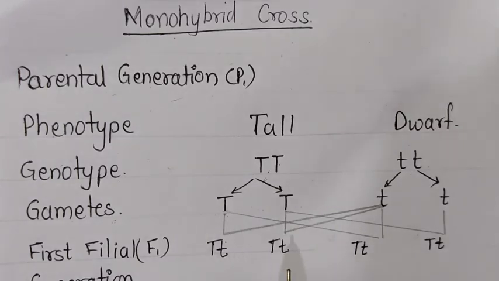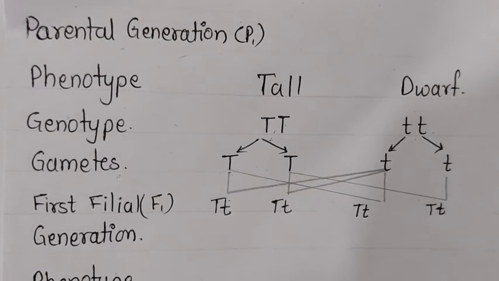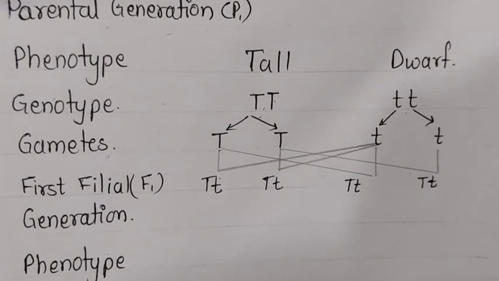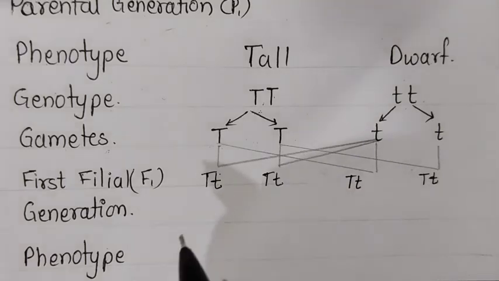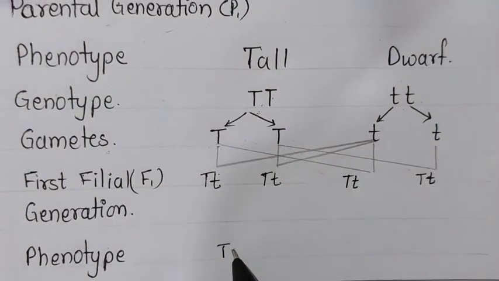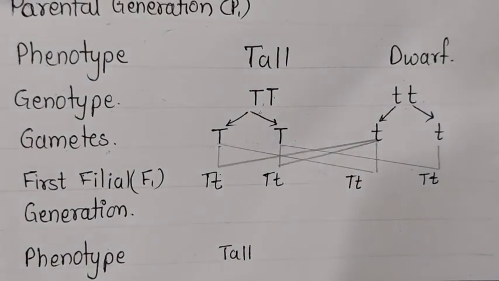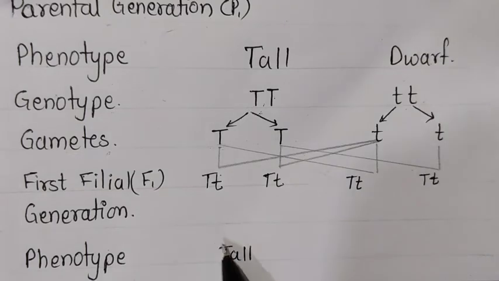Now this generation's phenotype, meaning physical appearance, what will the physical appearance of this plant consist of? The plant which will be formed will be tall. All these consist of capital T, so all these plants will be tall. So this is the phenotype of this combination. Okay. Now we will see how the next generation is produced.